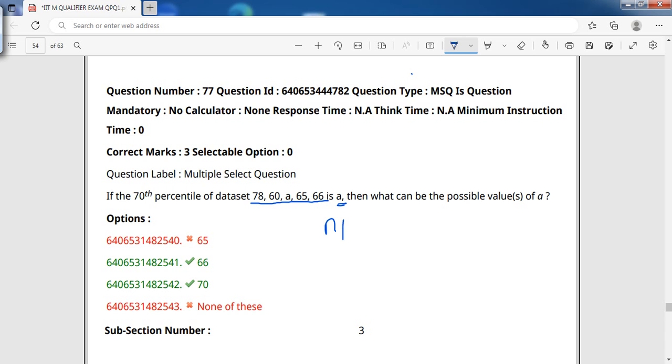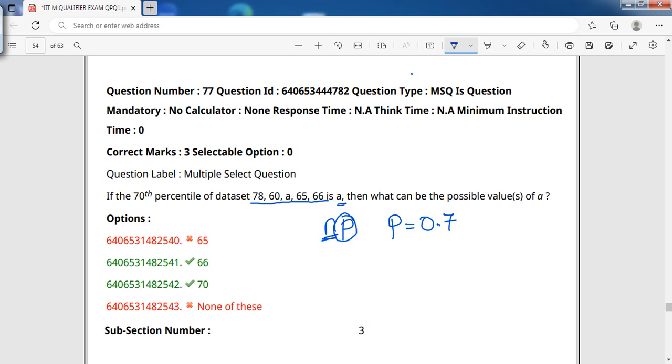We know that we calculate the percentile using the formula N times P, where N is the number of data points in the data set and P is the percentile we are going to calculate. So for the 70th percentile, P is 0.7. Before calculating, we need to arrange them in ascending order.